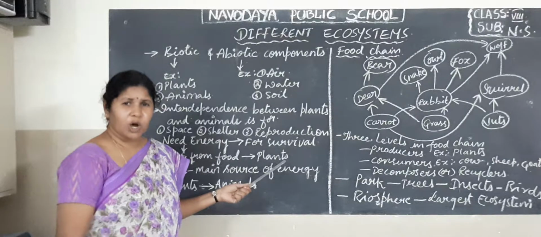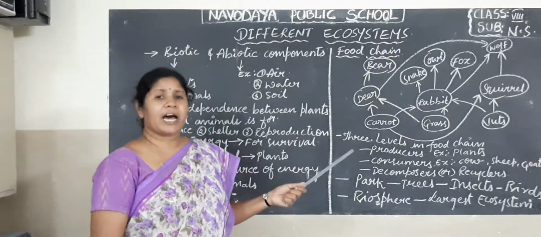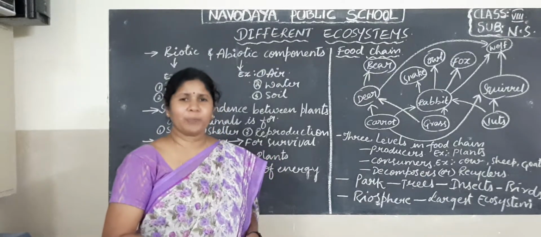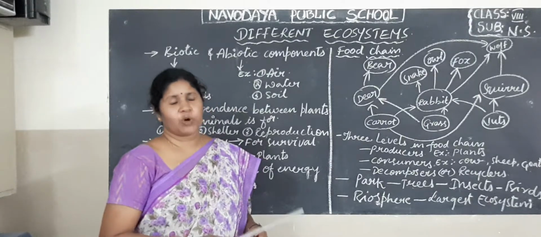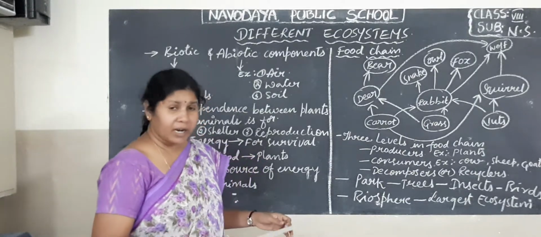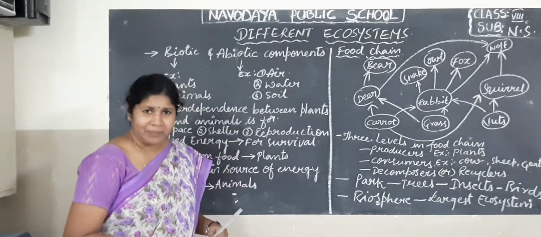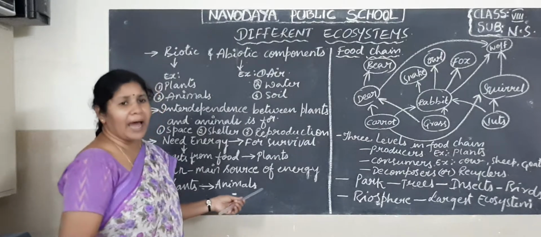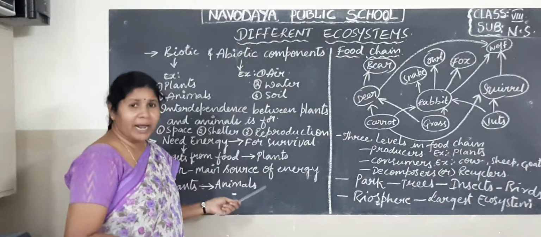How do carnivores indirectly depend on the plants? These carnivores depend on the herbivore animals for their food material. What is the food of the herbivore animals? Plants. So when herbivore animals consume the plants, some of the energy they store in their body. That plant energy, stored in the herbivore animals, is once again consumed by the carnivores.